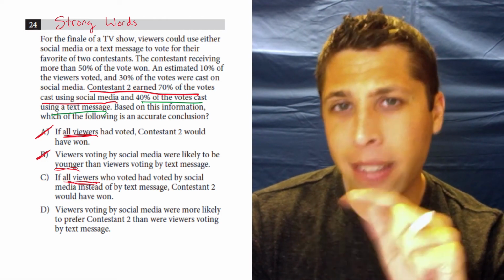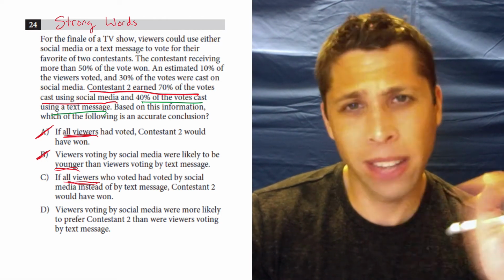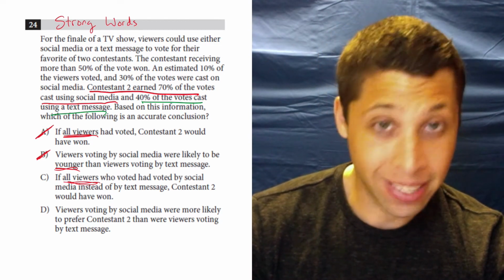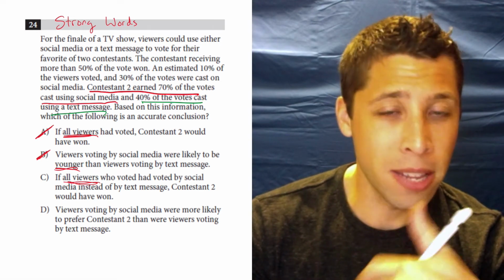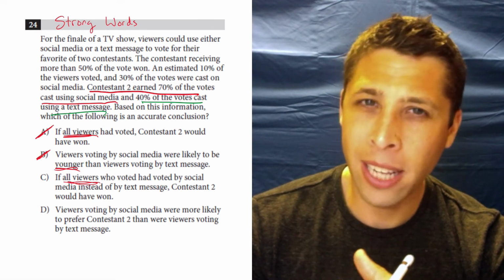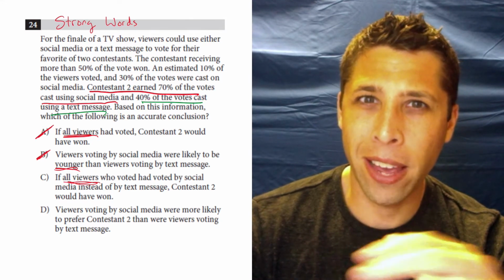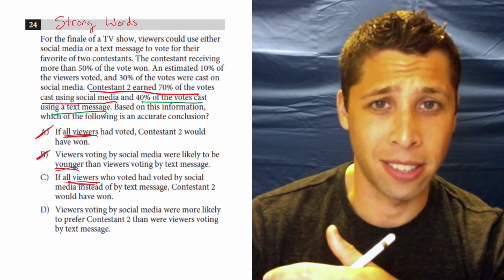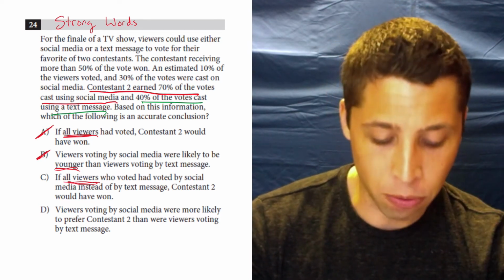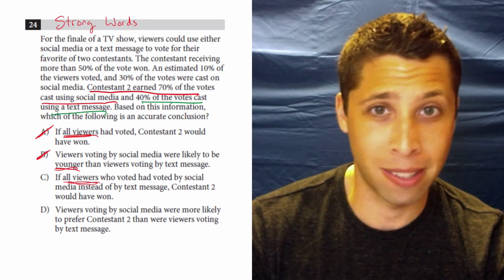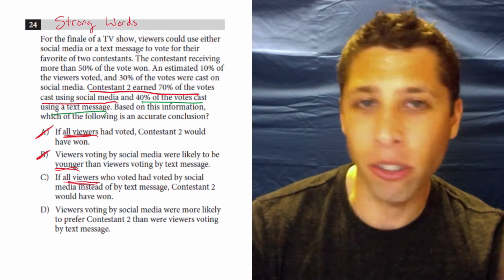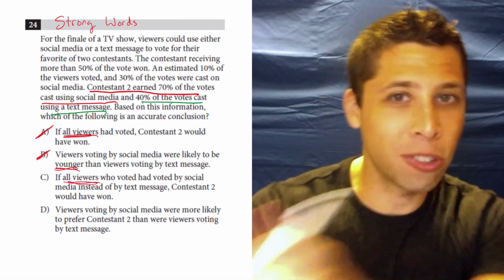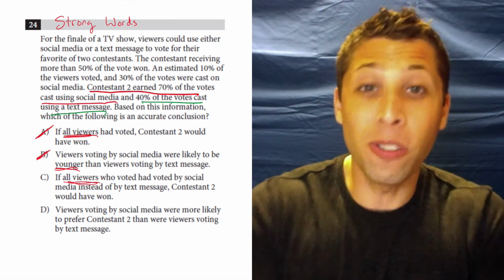But it doesn't mean at all that if the people who voted by text had voted by social media, their opinion would have changed, right? The 60% of people who voted for contestant 1 on text message, why would they have changed their vote if they had gone on social media instead? Texting versus social media does not affect who you vote for, right?